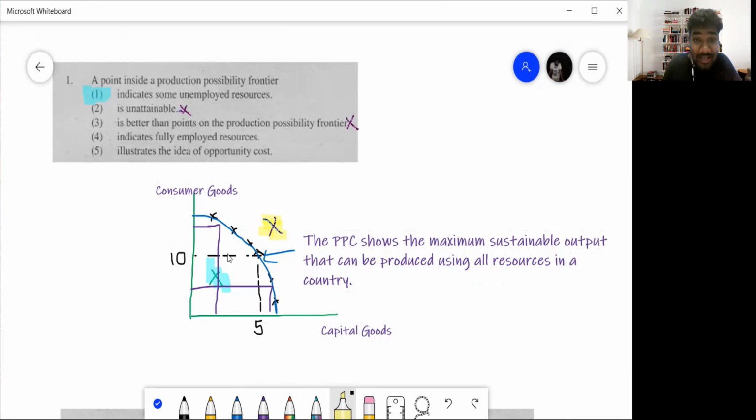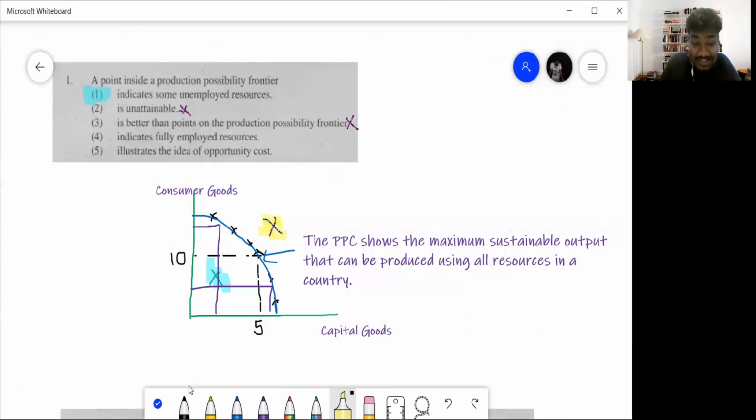And then what is a point inside the PPC, marked in blue over here? That is what you call unemployment. When resources are unemployed, now there's a big question that comes here. When we think of unemployment, all of us think of labor only. We only think, okay, people don't have jobs. But here, when you're talking of unemployment of resources, it does not only mean labor. We're talking about land, labor, capital, entrepreneurship, all of it. So unemployment means you're not using all the land, labor, capital and entrepreneurship in the country.